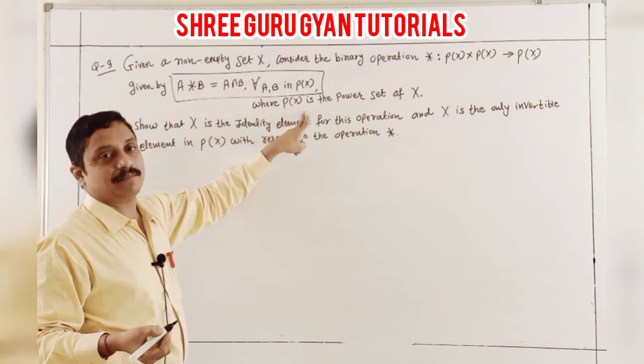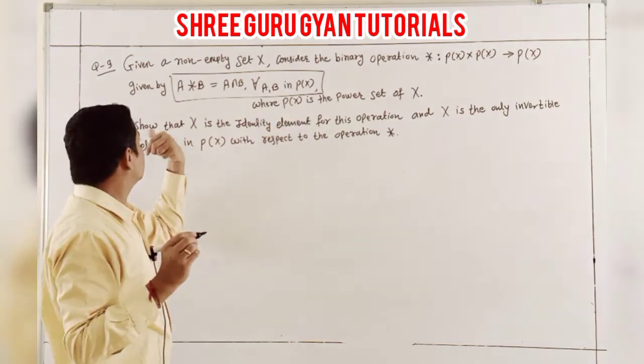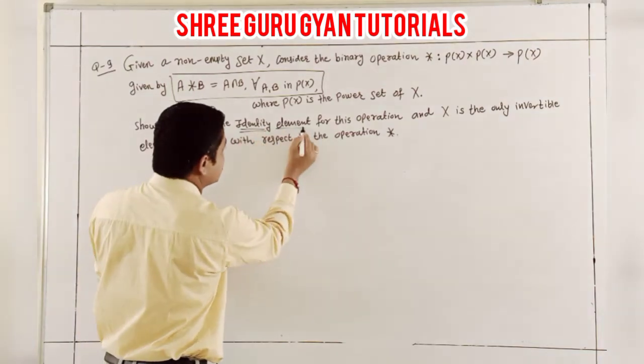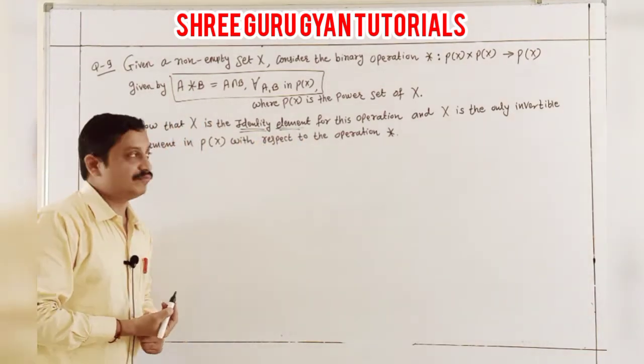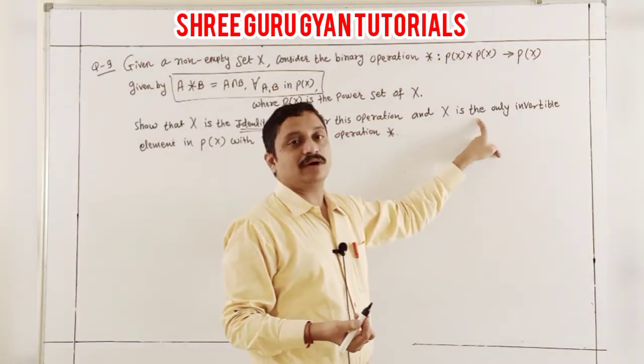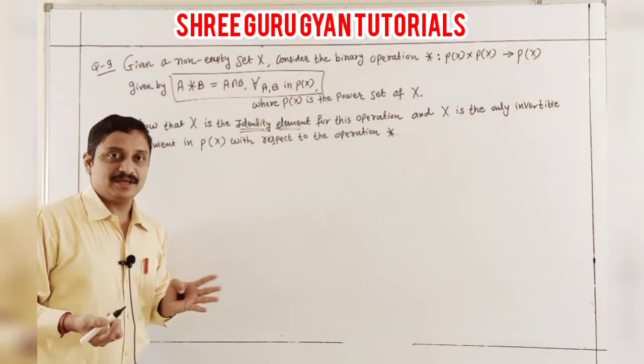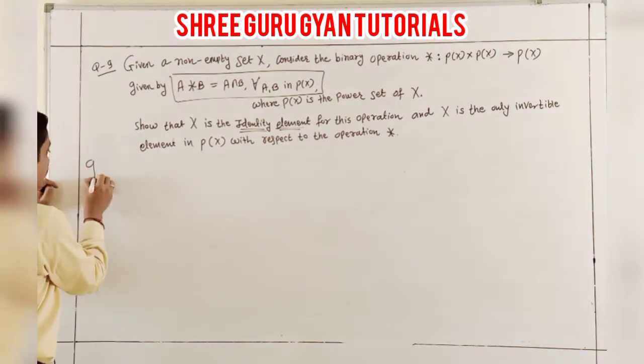Show that X is an identity element, and X is the only invertible element for P(X) with respect to the operation. Very easy for the given binary operation.